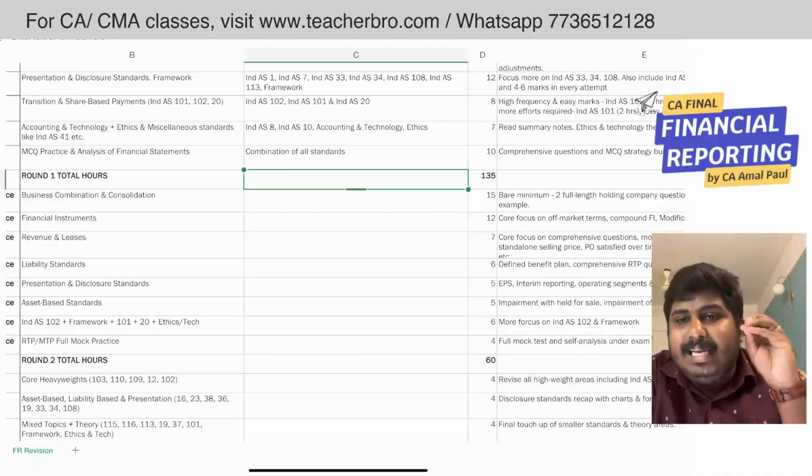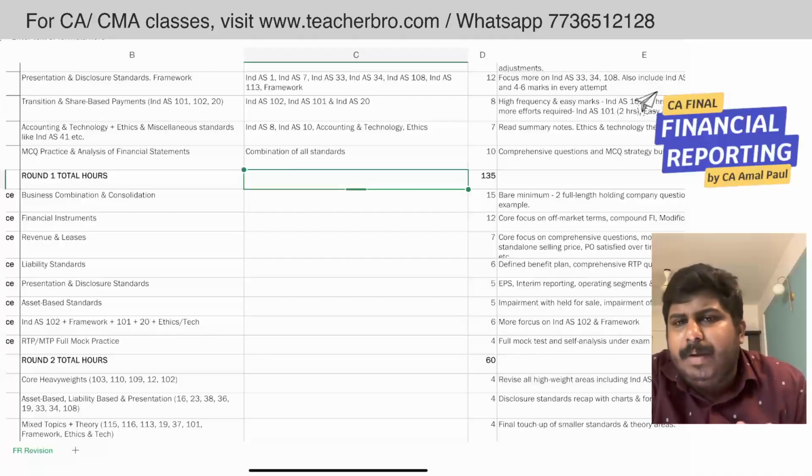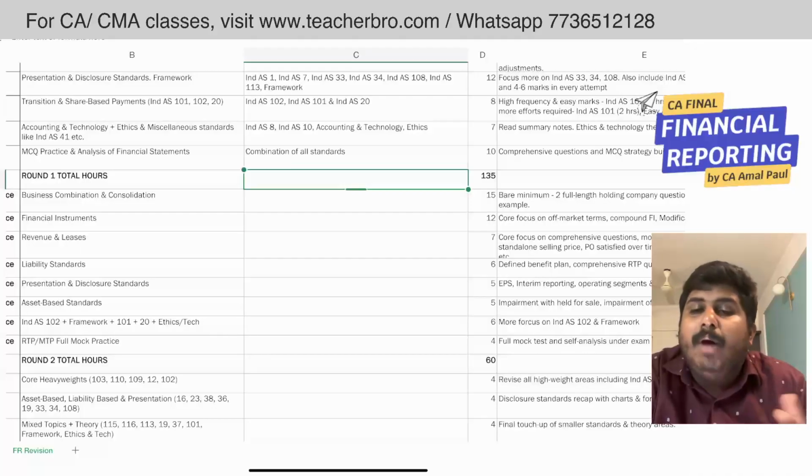So you have to test. The best thing you can do is take your study material and do all the comprehensive questions. That is what is most important when it comes to financial instruments. Then revenue and lease, again you can spend around 7 hours, wherein in the revenue standard you can go ahead with standalone selling price, performance obligation satisfied over time, those kinds of things. For leases you can go ahead with modification and manufacturer or dealer lessor problems, those kinds of areas.